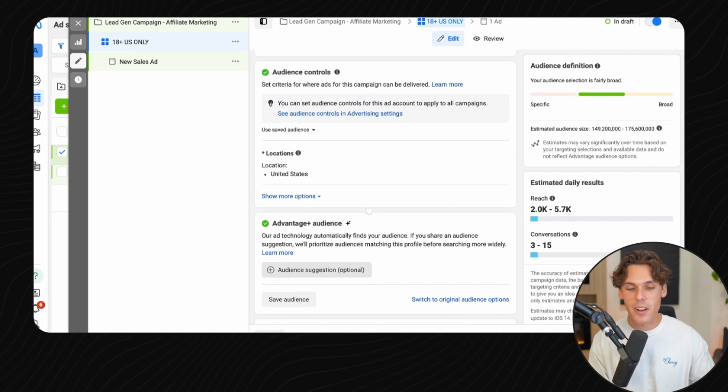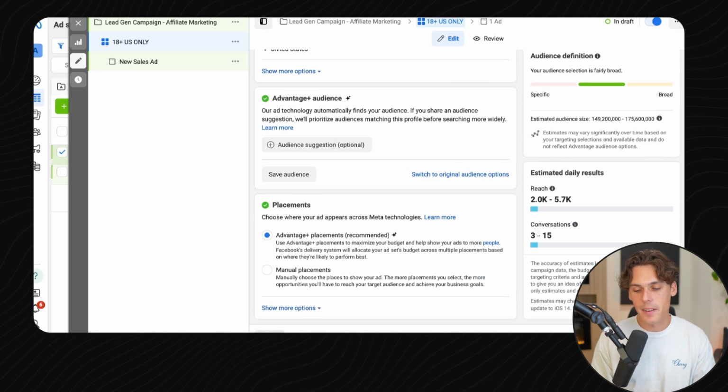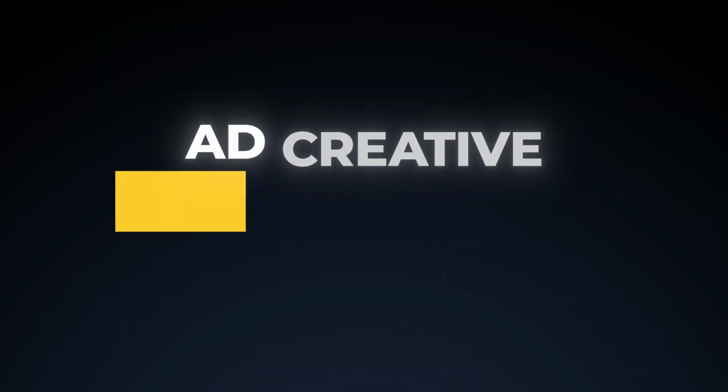So pretty simple so far. We haven't really changed too much and don't need to. We're going to be changing a little bit more on the next step here. So we're done with the ad set level. Let's move on to the ad creative level.